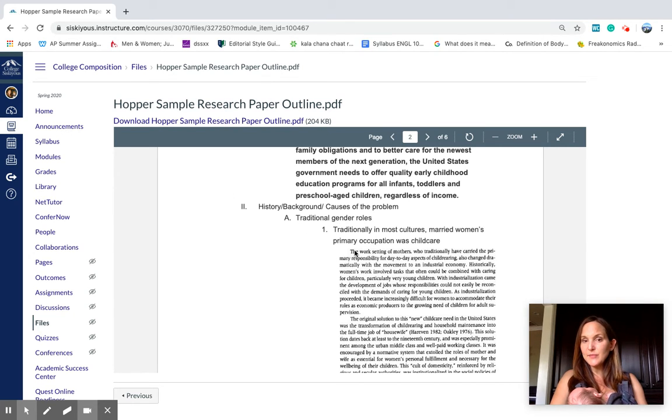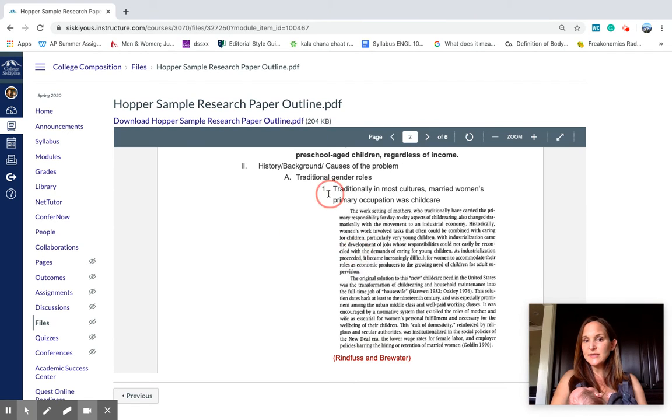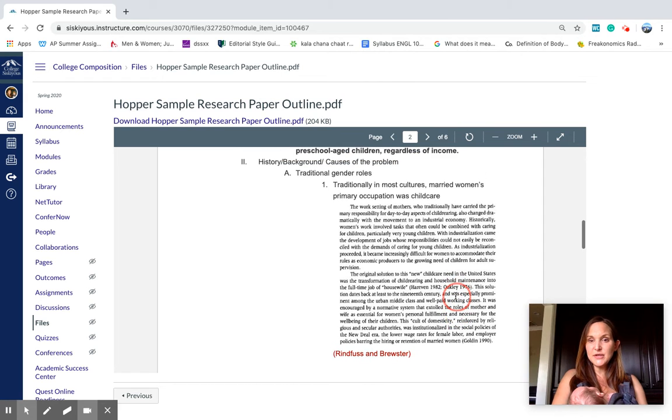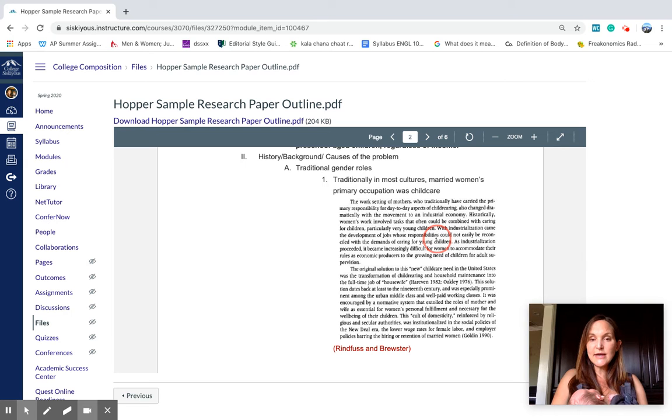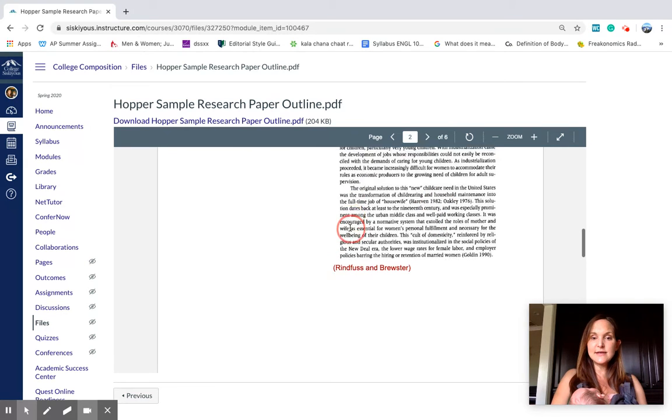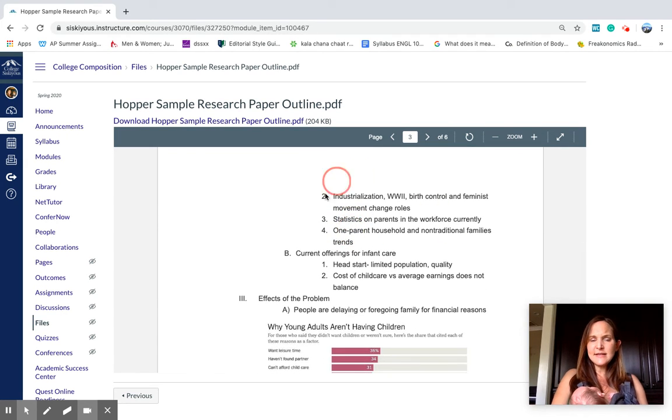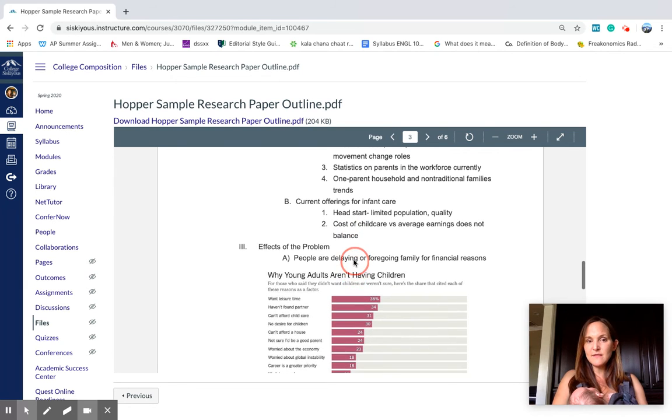Okay, why does my problem continue? And I'm going to make that into a complete sentence that relates to my evidence. Okay, so that is my writing, and then beneath it I have pasted, in this case, a picture of the article I'm going to use. You can do screenshots if you need to. If you're unable to copy a PDF, you can also just paste in the text, but it should be an outside quotation that goes in those lowercase letters in the outline. Now you can see here I haven't fleshed out all of it. It's just partially complete, but I know what I'm going to be researching, and I know what I'm going to be saying in that part of the paper.